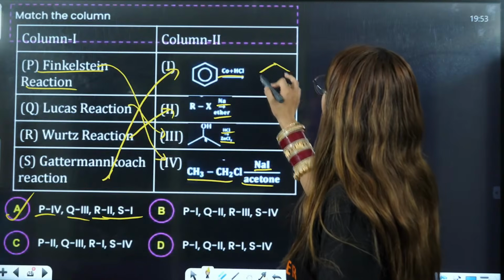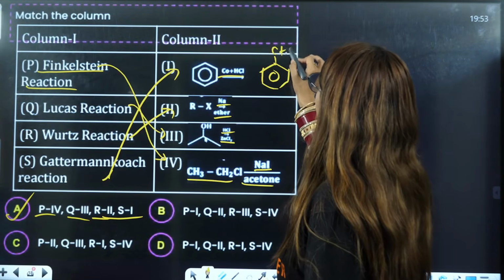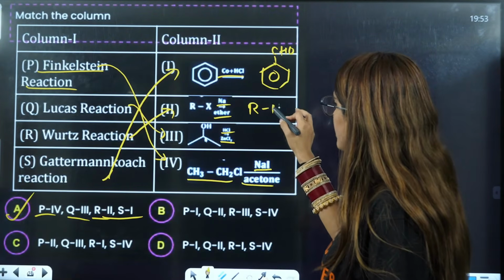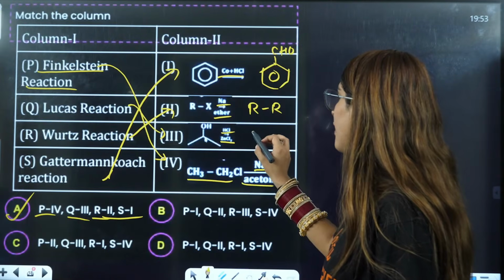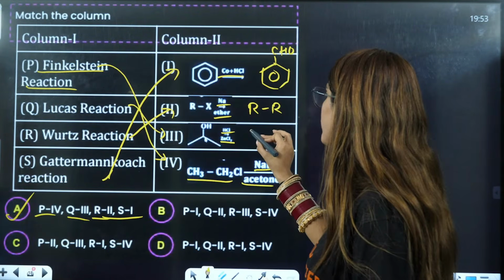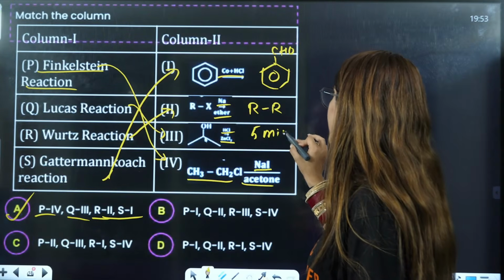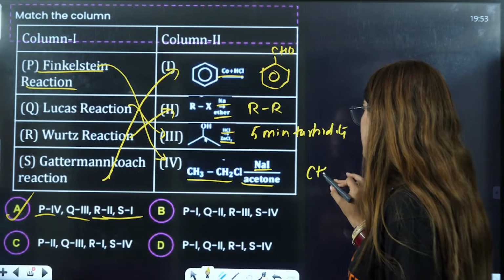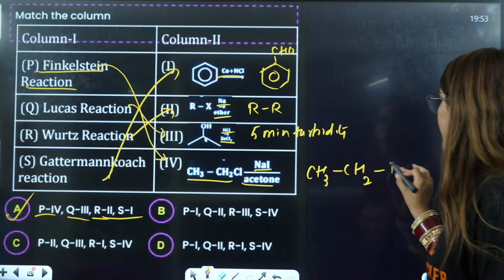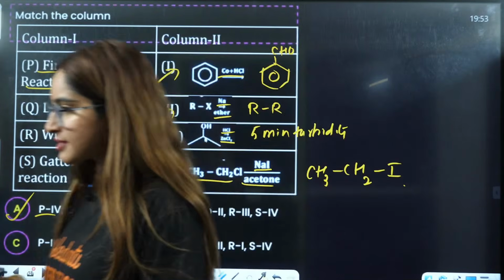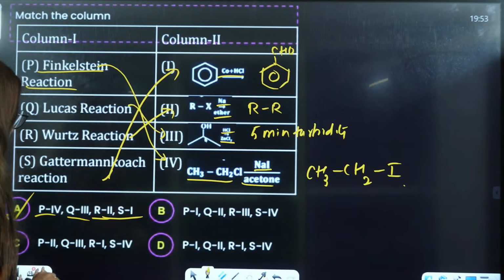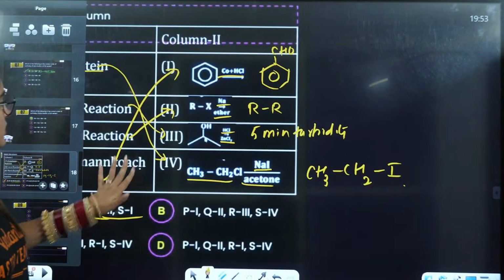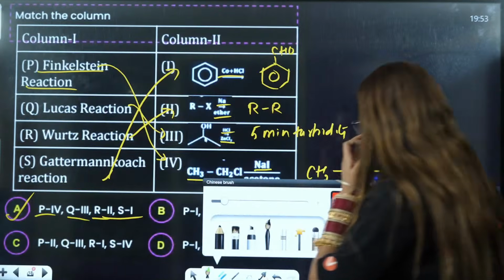Let me just write down the answers also. You never know if they ask you the same question. This is so simple. This is 2 degree. So you will have 5 minutes, and after 5 minutes you will have the turbidity, right? Then this is CH3CH2I. This is what you will get as the answer. So this is the correct answer. Other questions, students, I'll join you with the rest of the questions of the chemistry section after this.